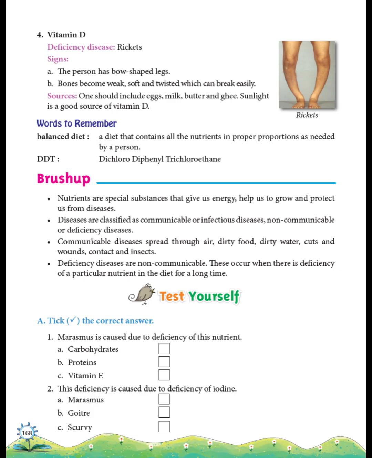A. Tick the correct answer. Marasmus is caused due to deficiency of this nutrient. The answer is A. Carbohydrates. Marasmus can be caused by lack of carbohydrates. This disease is caused due to deficiency of iodine. The answer is B. Goiter. Goiter is swelling of the neck caused by lack of iodine. This is the cause of typhoid. The answer is C. Polluted water. Typhoid spreads through contaminated water.